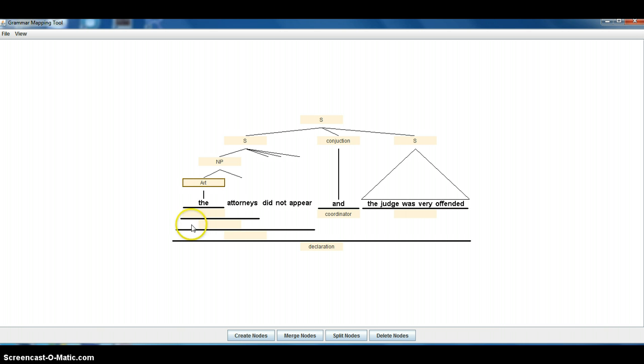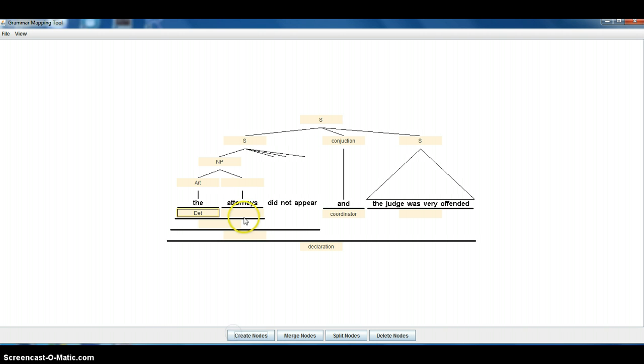The article, the determiner, the attorneys are the N. That's the subject, and then the attorneys together is the subject. And now let's go to the predicate phrase.